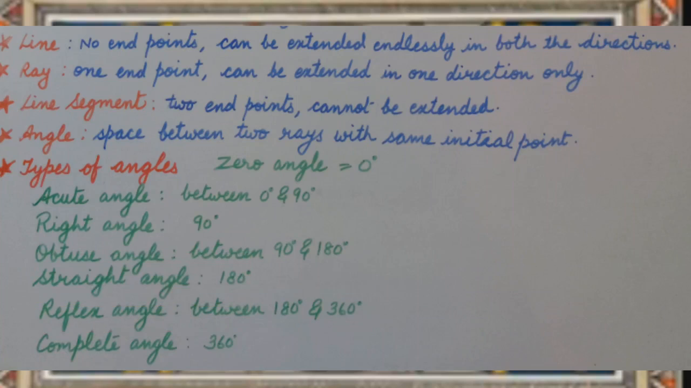A reflex angle lies between 180 degrees and 360 degrees. It means a reflex angle is more than 180 degrees but less than 360 degrees. When both the rays of an angle coincide with each other after taking a complete rotation, it is called a complete angle and its measure is 360 degrees.